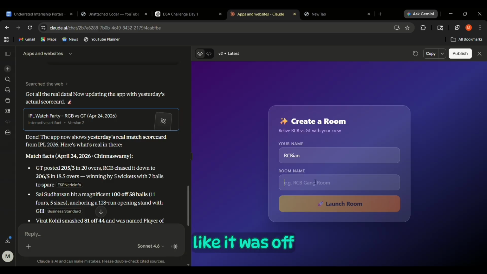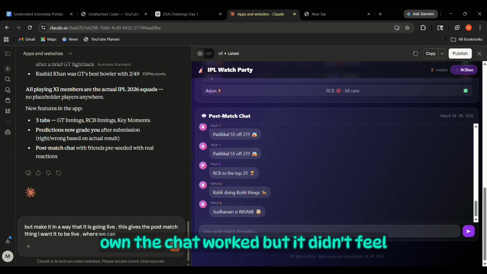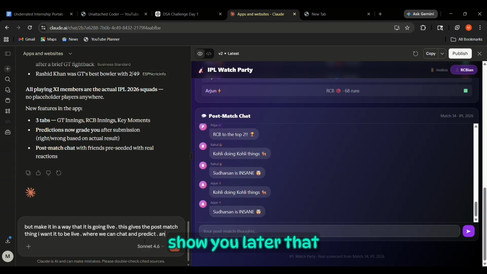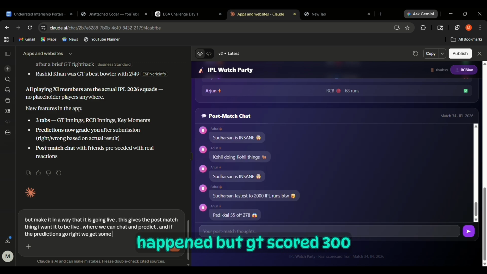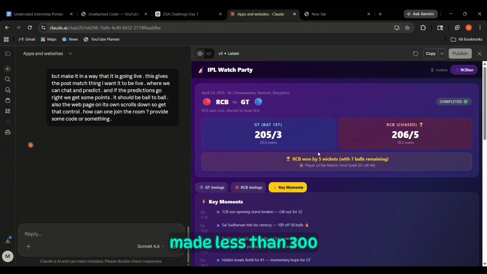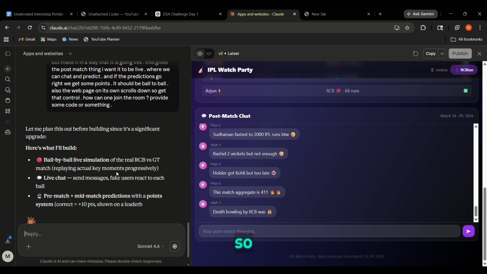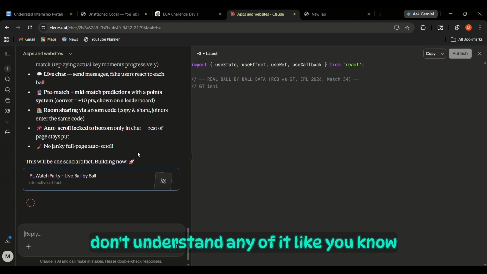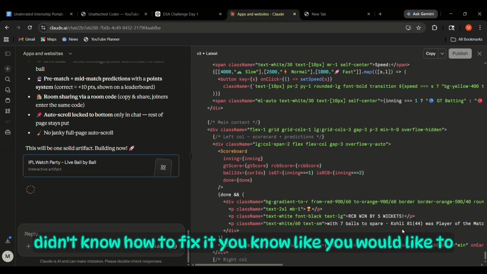It was off. Sometimes the screen would just scroll on its own. The chat worked, but it didn't feel real. And also, I'll show you later, at some point GT scored some 300 runs, I don't know when this happened, but GT scored 300 runs, and RCB made less than 300 runs, and it showed that RCB won. So yeah, that's when it hit me. This looks like a real app, but I don't understand any of it, like how it works. I tried fixing it, but I didn't know how to fix it.